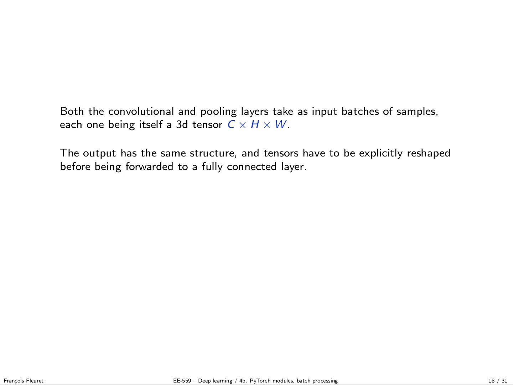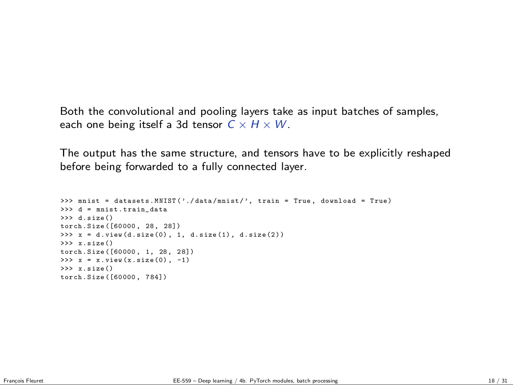Actually, because they process batches, a 2D tensor where the first index is a sample number and the second index is a dimension. So in practice, for instance, if I have a sample from MNIST, so I'm loading again full MNIST, this would be the shape of the tensor that would be sent to a convolution layer: 60,000, one channel, 28 by 28.